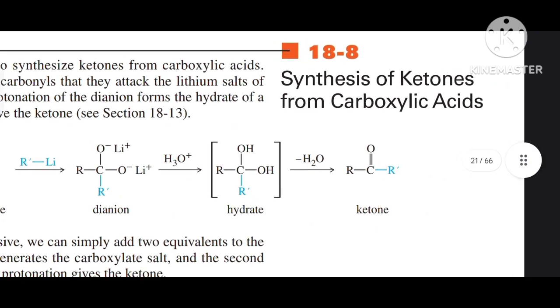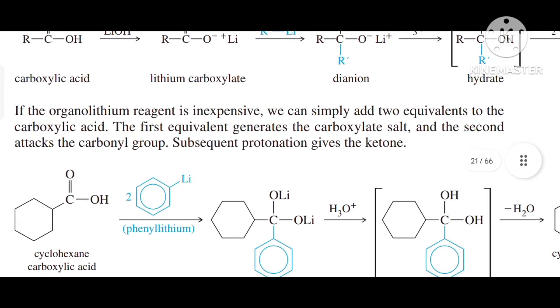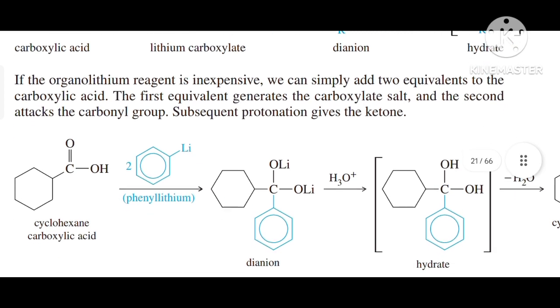Synthesis of ketones from carboxylic acid. Organolithium reagents can be used to synthesize ketones from carboxylic acid. Organolithiums are so reactive towards carbonyls that they attack the lithium salts of carboxylate anion to give dianions. Protonation of the dianion forms the hydrate of the ketone, which quickly loses water to give the ketone. If the organolithium reagent is inexpensive, we can simply add two equivalents to the carboxylic acid. The first equivalent generates the carboxylate salt and the second attacks the carbonyl group. Subsequent protonation gives the ketone.